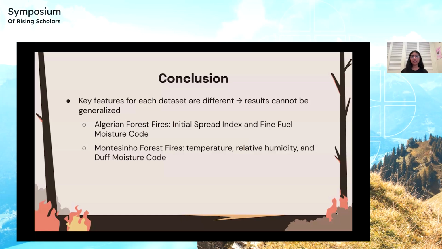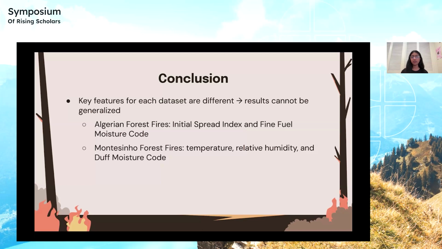The key features for each data set are different, which means that the results may not be able to be generalized. For the Algerian forest fire, the initial spread index and the fine fuel moisture code were most prominent in making the final decision. This makes sense because a high content of fine fuels leads to ease of fire ignition.